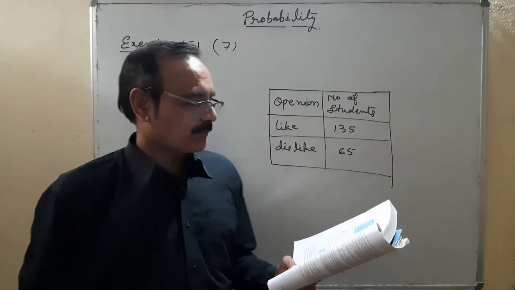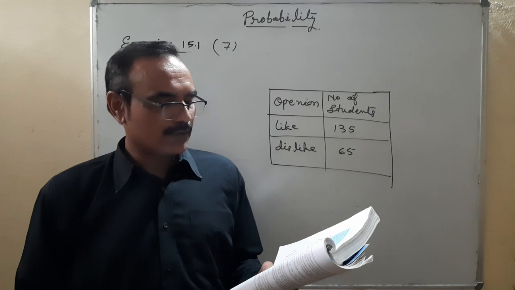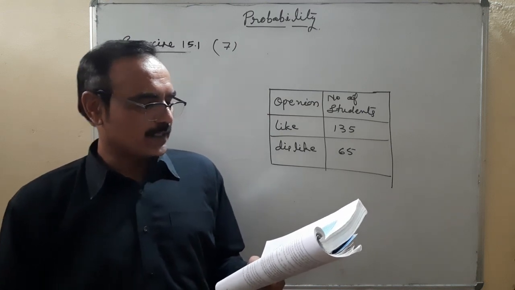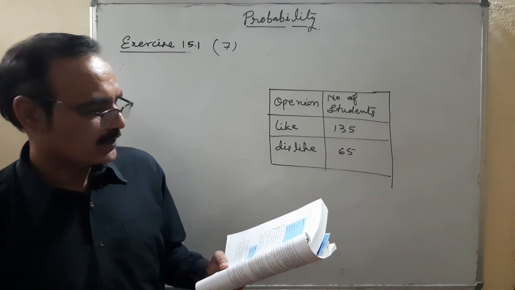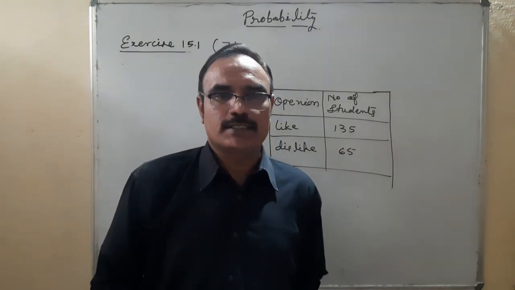Question is clear. To know the opinion of the students about the subject statistics, a survey of 200 students was conducted and the data was recorded. Find the probability that a student likes the subject statistics.